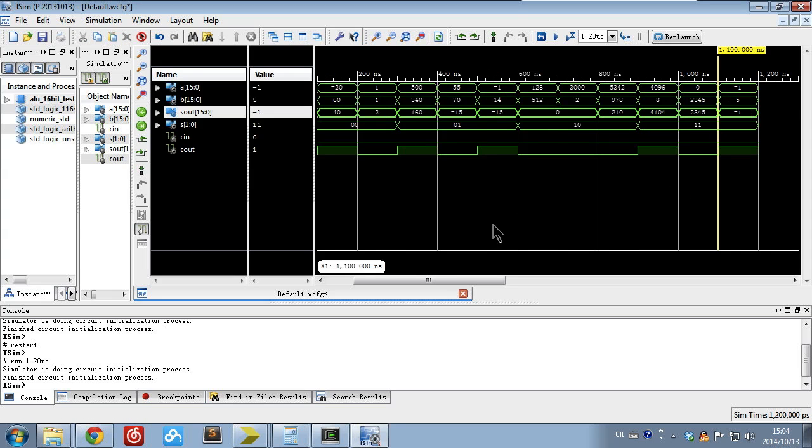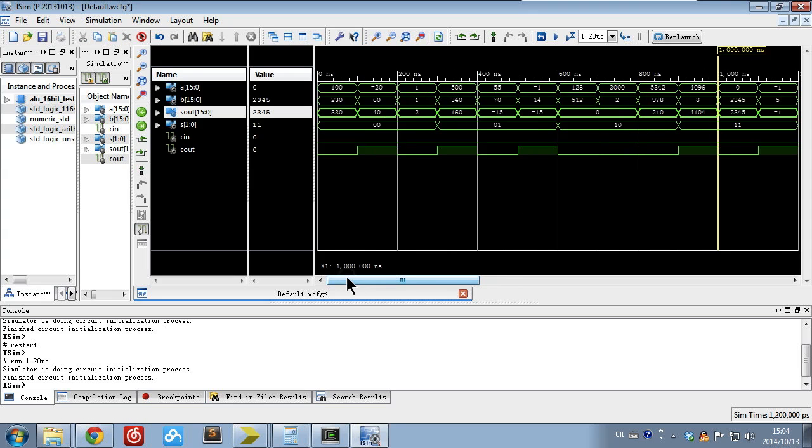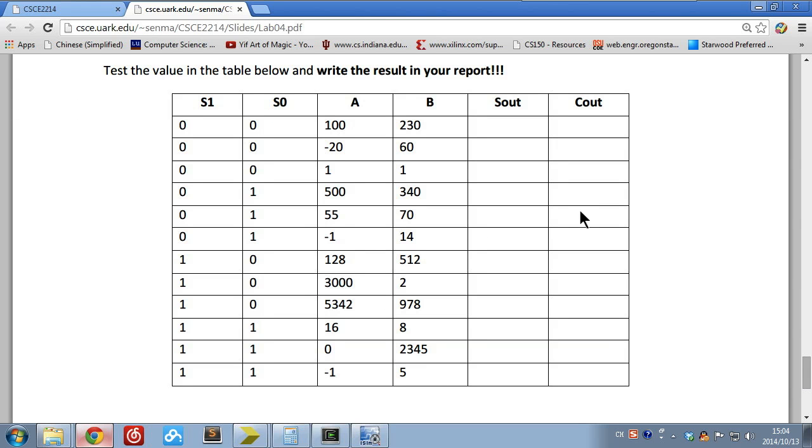So give me a screenshot of this for your final results, and then fill in the blanks in the table. Put the table and screenshot in your lab report, and that is lab 4.